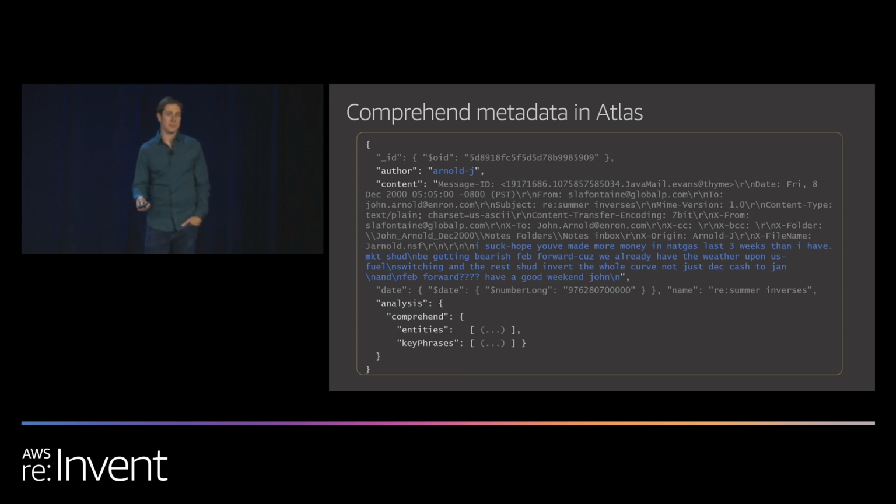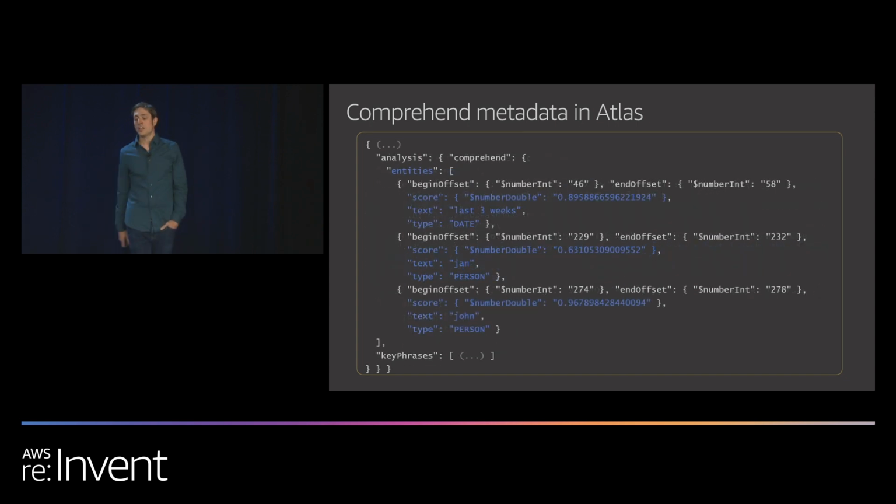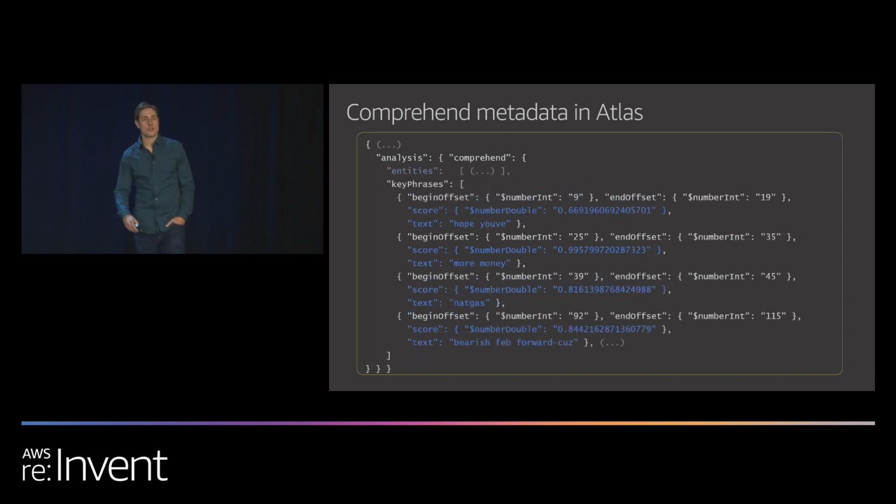Unlike with a relational database, we do not need to create multiple tables and break up the data. We can store all of the information for each document in one place. This makes retrieving and working with our documents faster, more efficient, and quite frankly, a lot more fun. Here you see how the output data from Comprehend fits right into our email document without any alteration. This dramatically reduces the amount of time it takes to implement our research tool. And here you see how the same is true for the key phrase data.